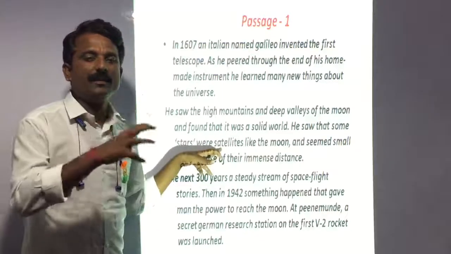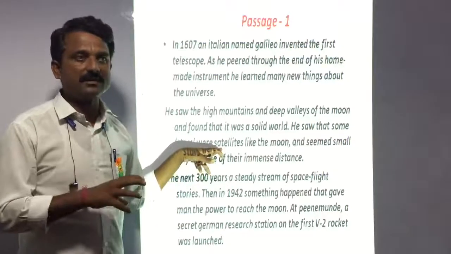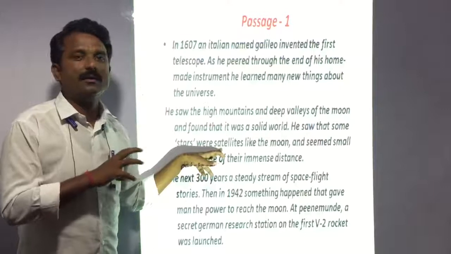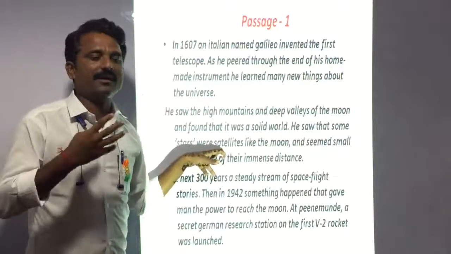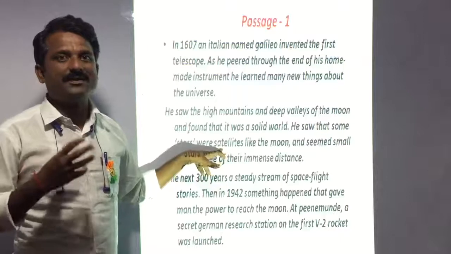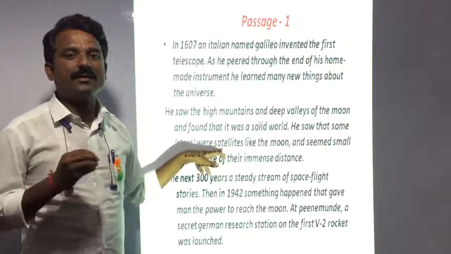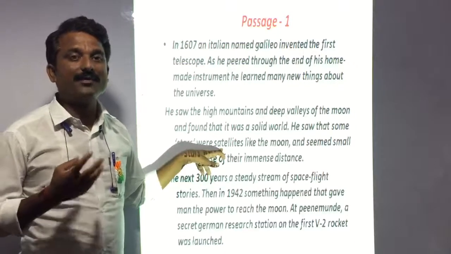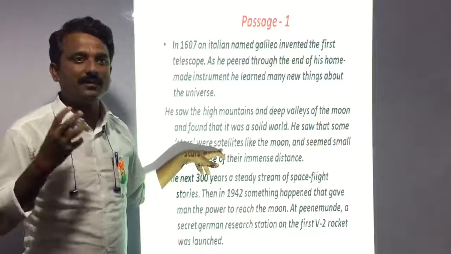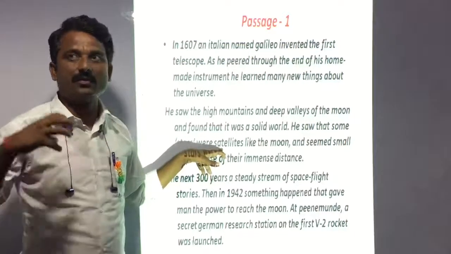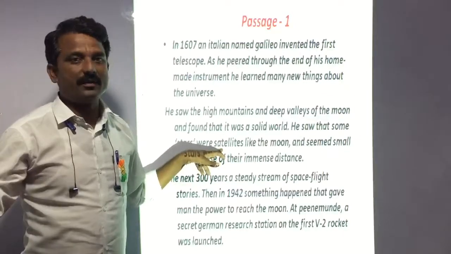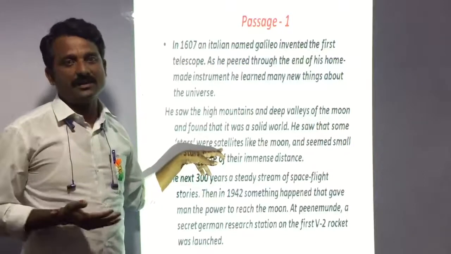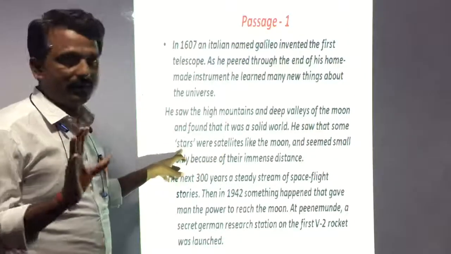Satellites means what? Moving objects. Some satellites are natural, like the moon is a natural satellite of Earth, and some move artificially. Through different space research centers, satellites are launched by different scientists and research organizations with different purposes and intent. They wanted to study something, find out something, or check the weather of a particular region. So there are different purposes for sending satellites into the sky. That was the meaning of satellite.